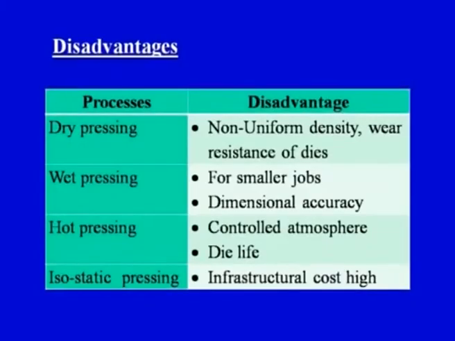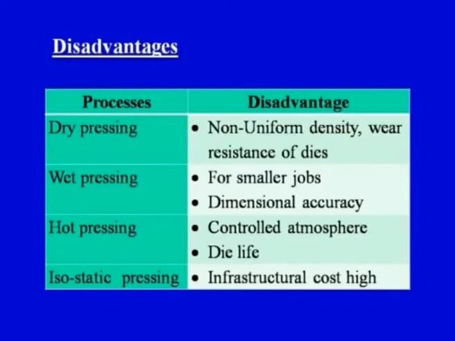Now what are the disadvantages? Dry pressing. One of the disadvantages is non-uniform density, that can be overcome by the isostatic pressing, because in the isostatic pressing we get a uniform density distribution. So in dry pressing, one important point is non-uniform density. Then the wear resistance of the dies is also an issue in case of the dry pressing. In wet pressing, it can be used for smaller jobs. Dry pressing can be used for simpler jobs, and wet pressing can be used for smaller jobs.